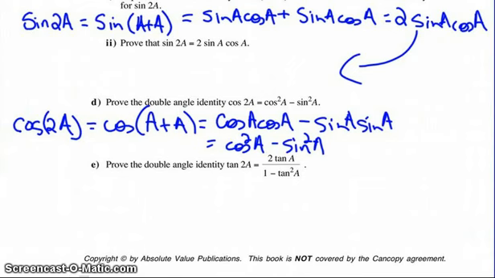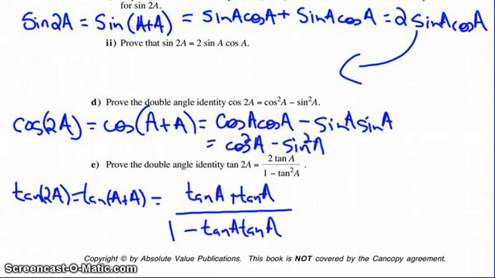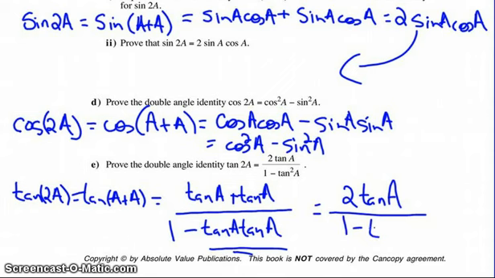If we look at the tangent identity, once again we could use the tangent sum identity. The tangent of 2a could be considered as tangent of a plus a, so we go back to our tangent law and use the tangent sum identity. Now, instead of a plus b, you have a plus a, and if we simplify it, we have 2 tangent a on top and 1 minus tangent squared a on the bottom. So we've created a third new identity using the identities we had from the previous day.